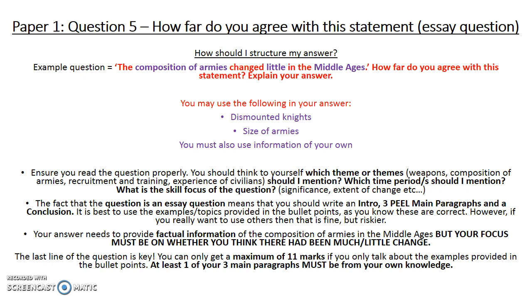The last one, and it is really, really important, is the skill focus of the question. Here I've highlighted in purple the word little, because that's the skill focus. It's talking about the extent of change in relation to this question. With Paper 1 essays, usually you will either get how much change was there, or what was the most important reason for causing change. This question is obviously looking at the extent of change. So they're the 3 key things that you need to focus on.